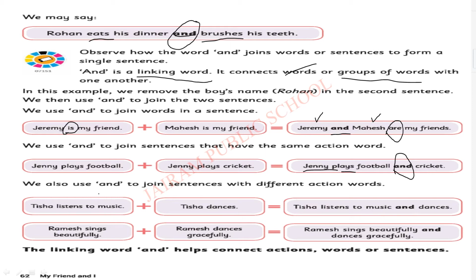I hope you understood, children. So Jenny plays football and cricket. This is the final sentence. Next one. Tisha listens to music. Tisha dances.